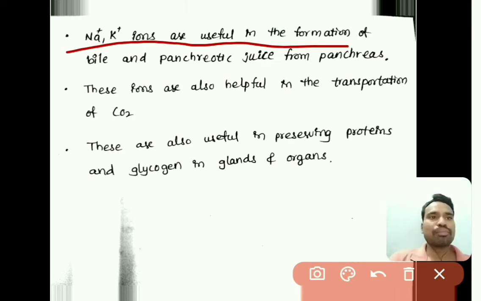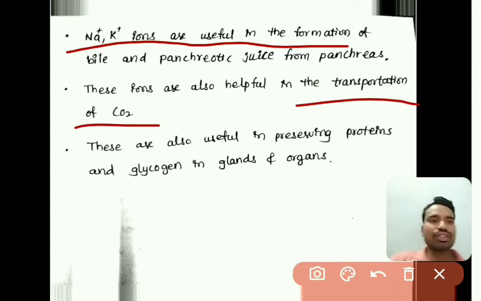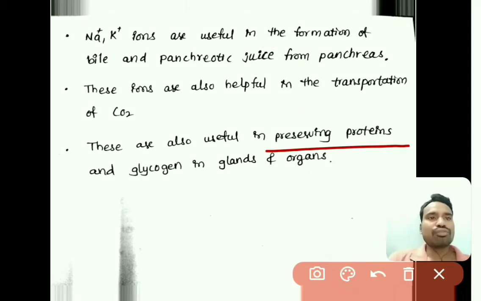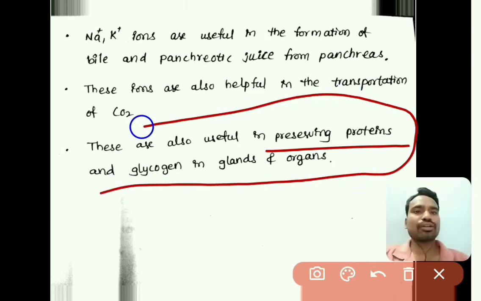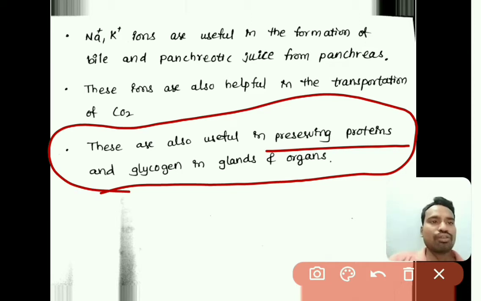They are also useful for the formation of pancreatic juice from the pancreas. These ions are also helpful in the transportation of CO2 from the tissues to respiratory organs. In the preservation of proteins in glands and glycogen, these sodium, potassium and Cl- ions play a major role.